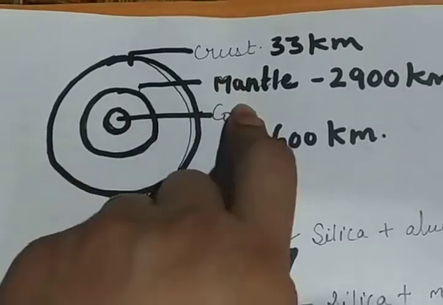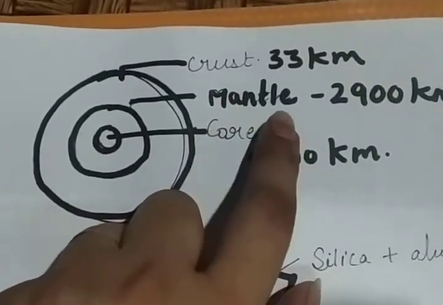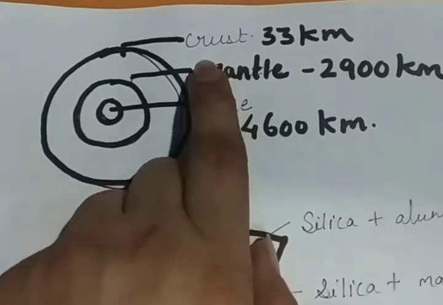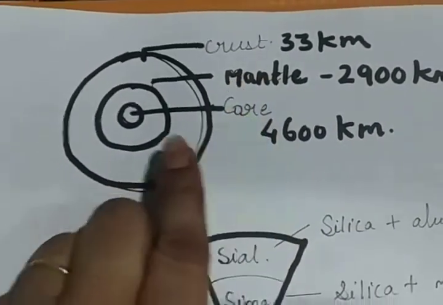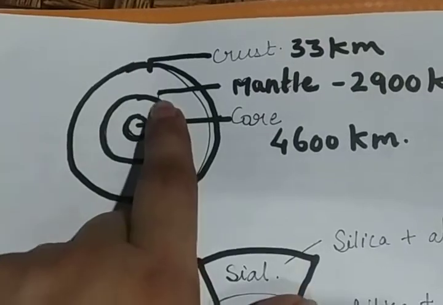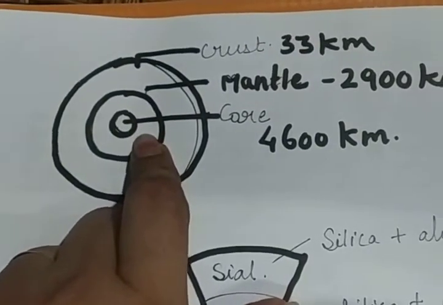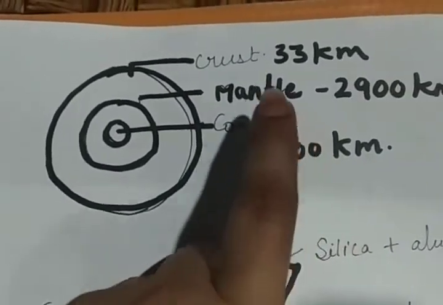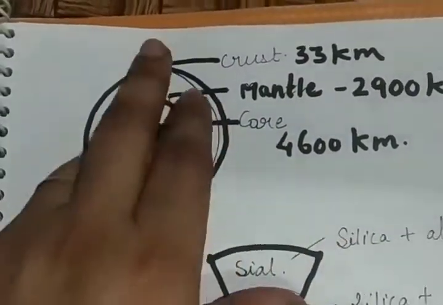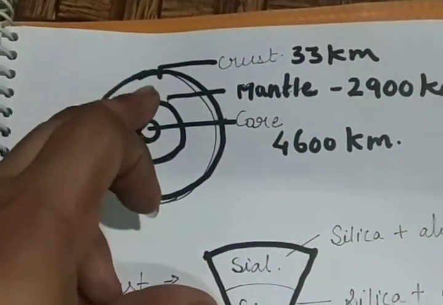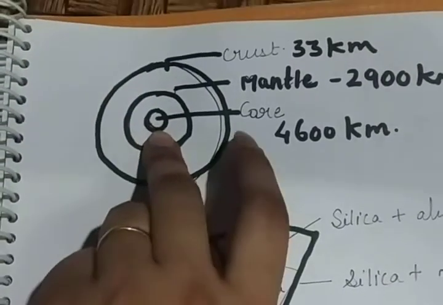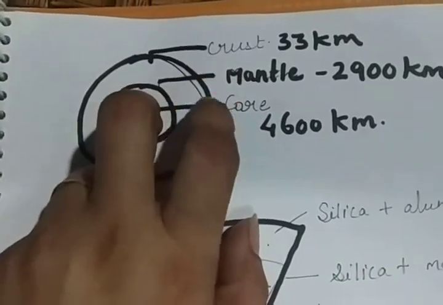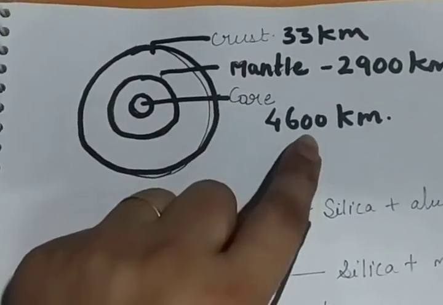You can see one more important layer of the earth, that is known as the mantle. When you move 2900 kilometers just below the crust, you can see the mantle. When you enter further into the interior part of the earth, there is a part which is known as the core, at 4600 kilometers from the surface. So moving interior and below till the center, you can see the mantle at 2900 kilometers under the crust, then the core under 4600 kilometers.